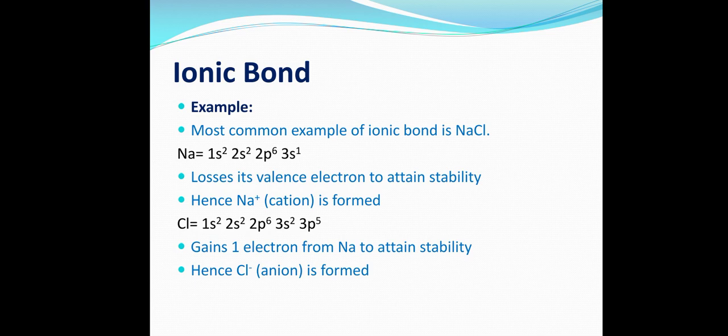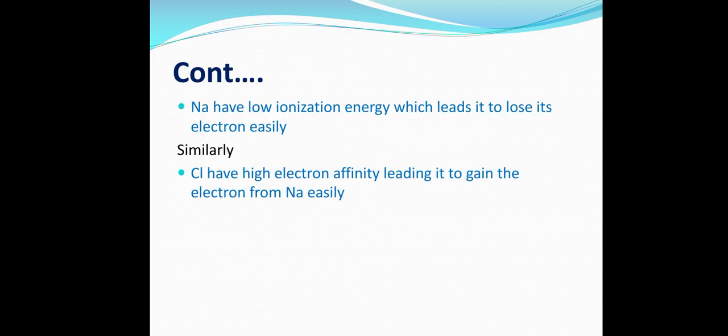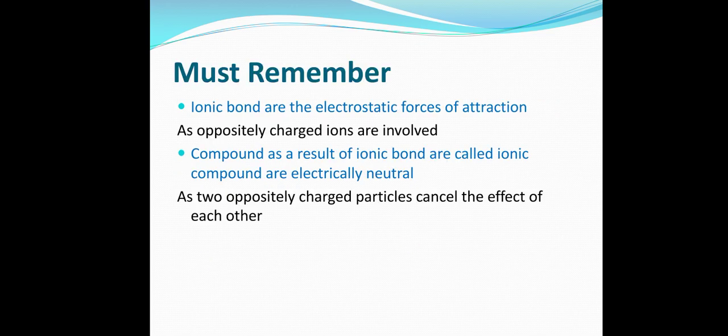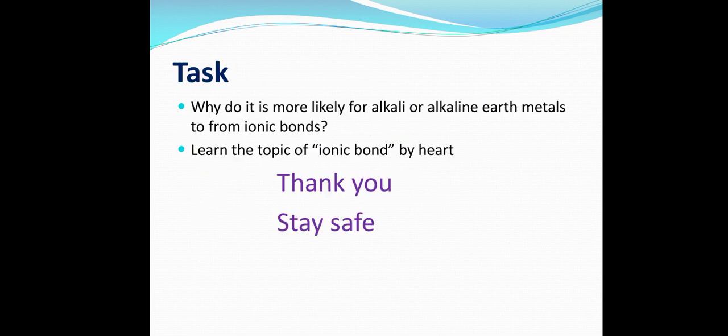And what is happening there? The complete exchange of electrons. Similarly, there is one more example, magnesium chloride. Magnesium is a metal and chlorine is a non-metal again. So most of the ionic bonds are made between metals and non-metals.